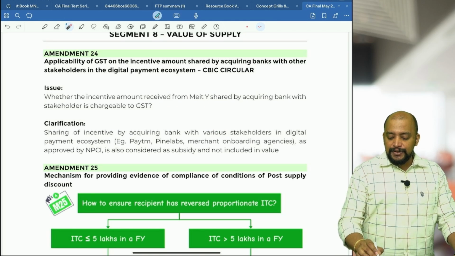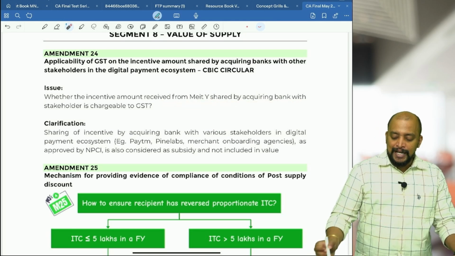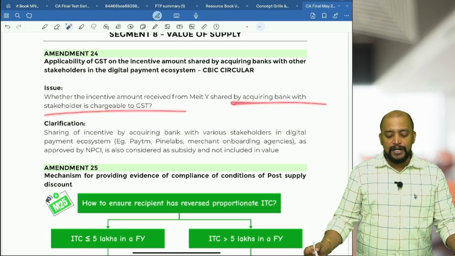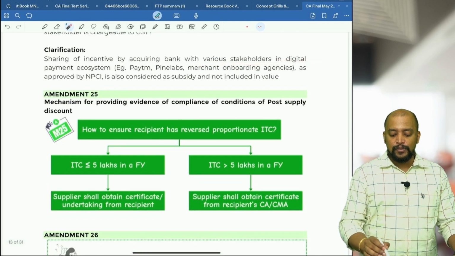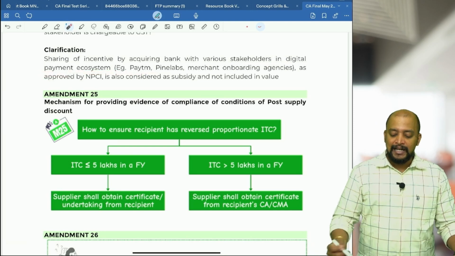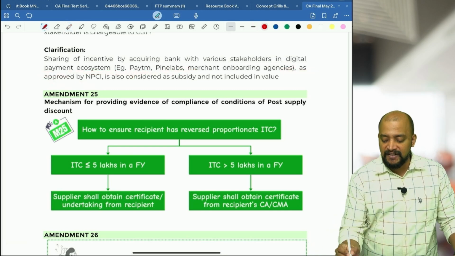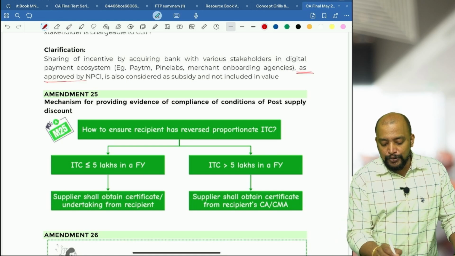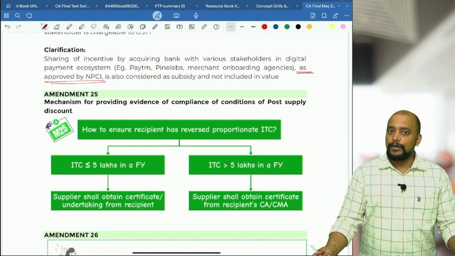The question: whether incentive amount received from MEITY, shared by acquiring bank with stakeholders in the digital payment ecosystem like Paytm, Pine Labs, etc., is chargeable to GST. That's very, very important: as approved by NPCI, it is also considered as subsidy and not included in the value.